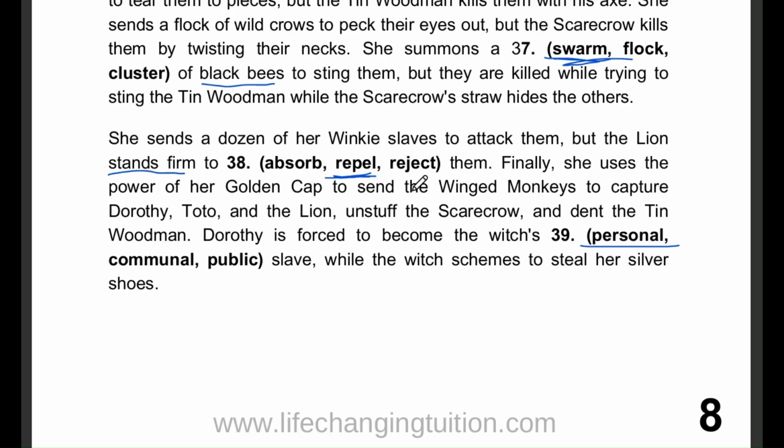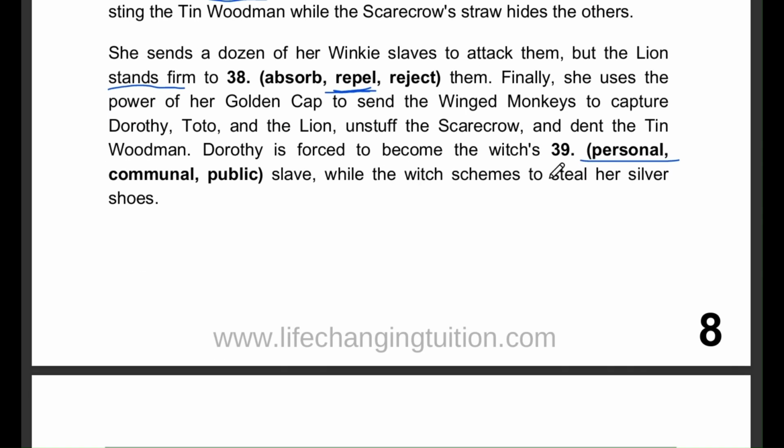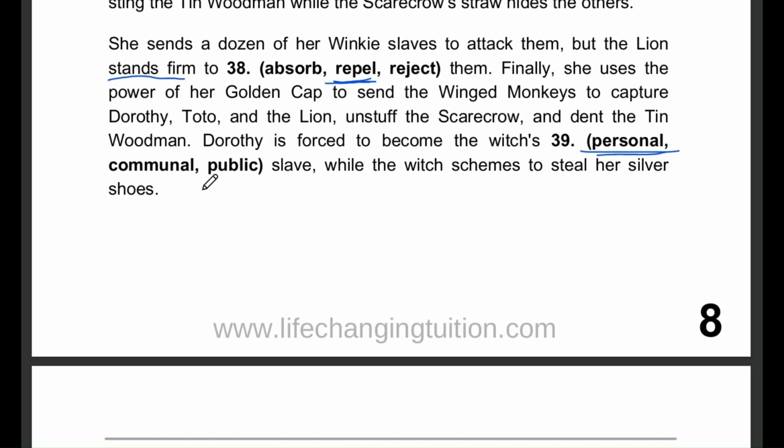Question number 39. Dorothy is forced to become the witch's personal, communal, or public slave. The right answer is personal. So if the witch makes Dorothy her personal slave, it means that Dorothy now belongs to the witch and has to do whatever she says. It emphasizes that the witch has her all to herself.